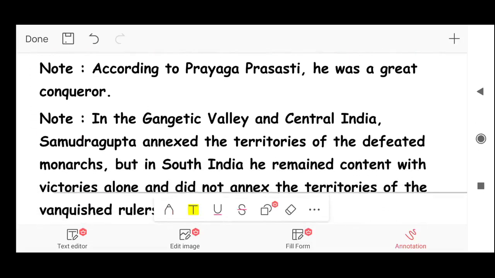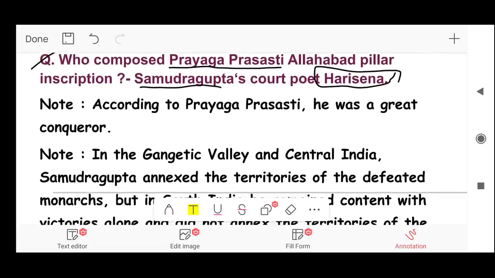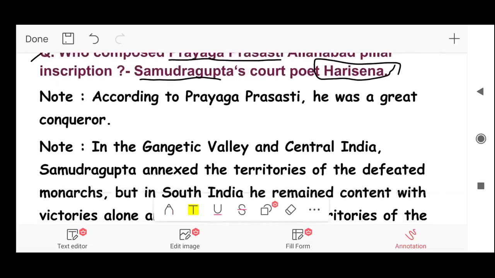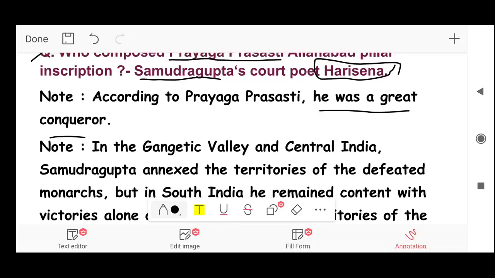Prashti means praise, friend, which was written in the praise of a king. King was praised in that. All the good things about the king were written on that. Note, according to Prayag-Prashti, he was a great conqueror. He here refers to Samudragupta.